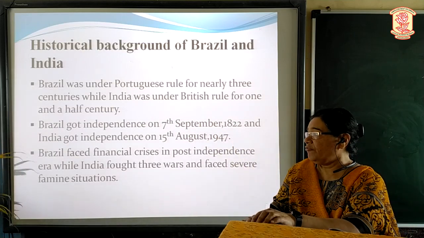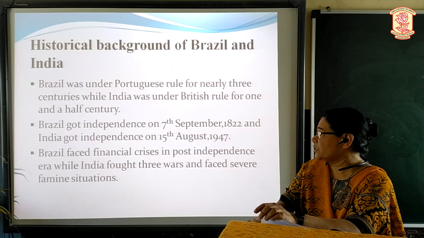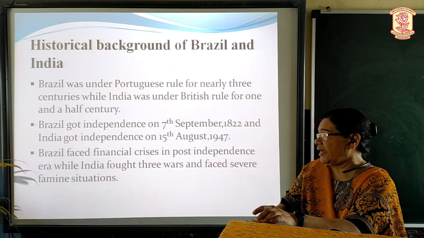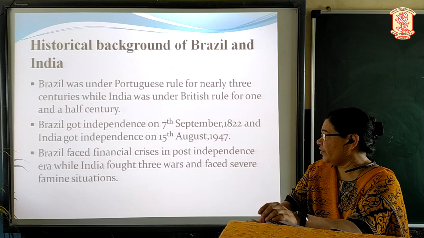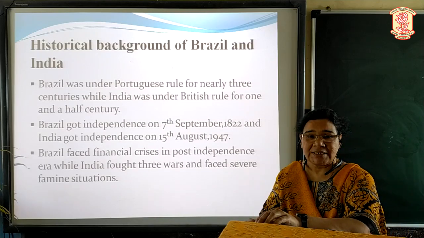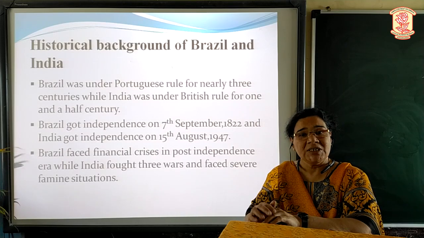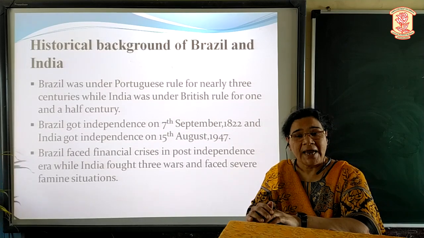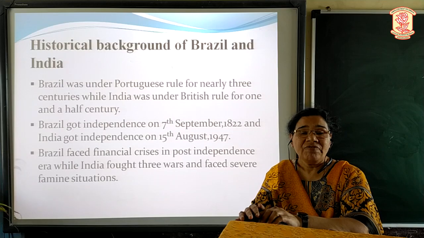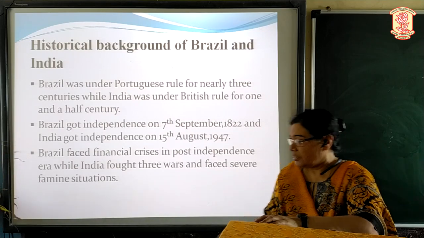Brazil faced many financial crises in the post-independence era while India fought 3 wars and faced severe famine situations.